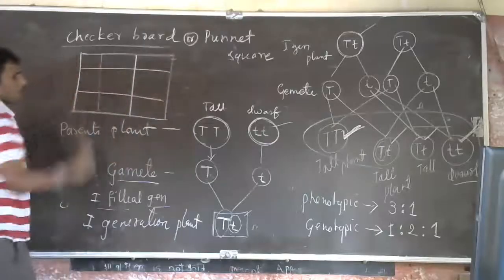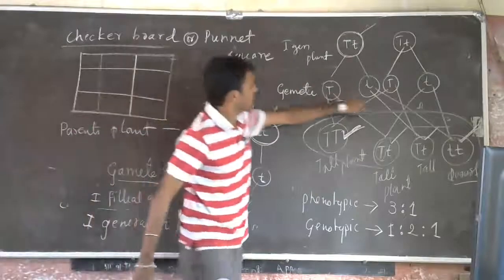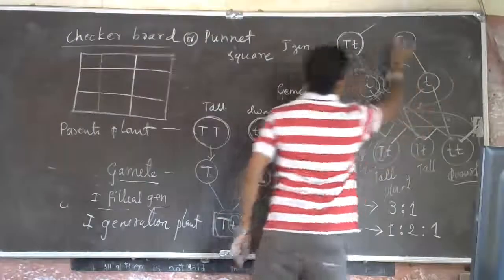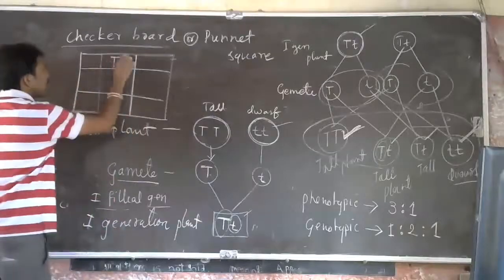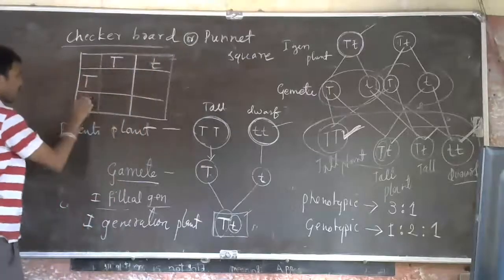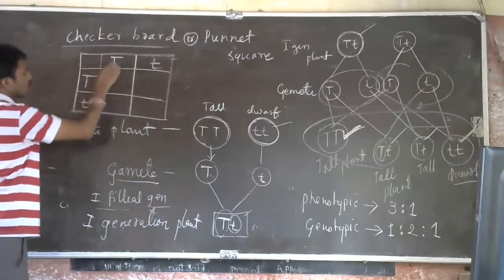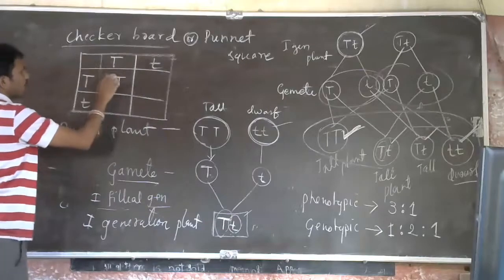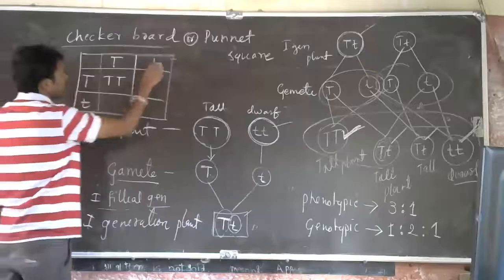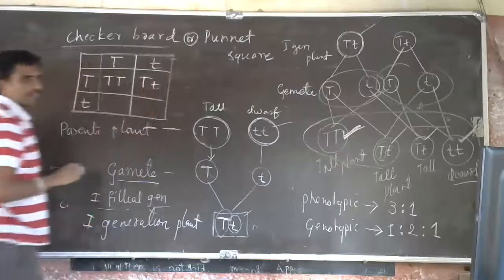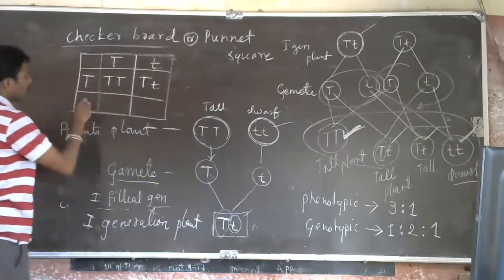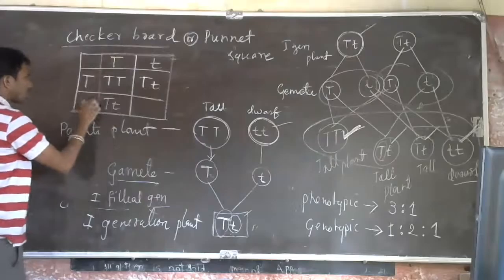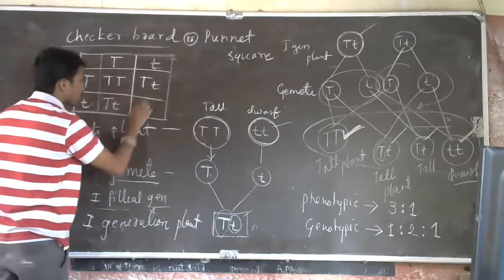Here we have to represent these gametes. The gamete produced by this one, the gamete produced by this one: capital T and small t here, capital T and small t here, and we have to cross them. This capital T and capital T becomes capital T, capital T, and this capital T with small t becomes capital T, small t, and this gamete combines with the other gamete to become small t, small t.